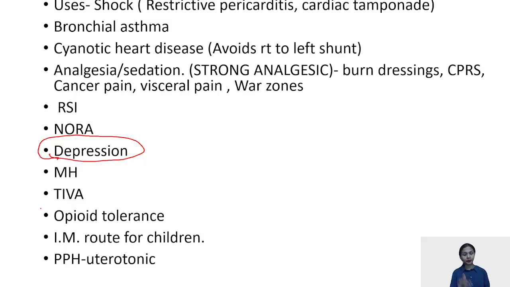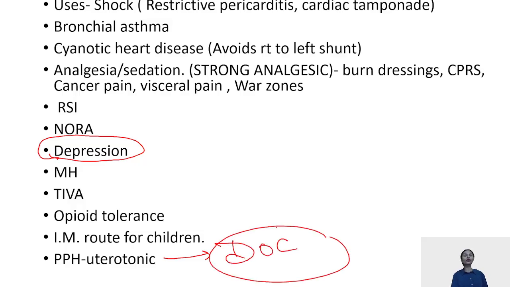And lastly, it is the drug of choice for patients of PPH because it increases the tonicity of the uterus. It is used in patients of PPH. Of course, one reason is that the blood is being lost, so the hemodynamic profile will be very bad. For such a patient, ketamine and patient in shock, ketamine could be very useful. Second is that it increases the tonicity of the uterus.